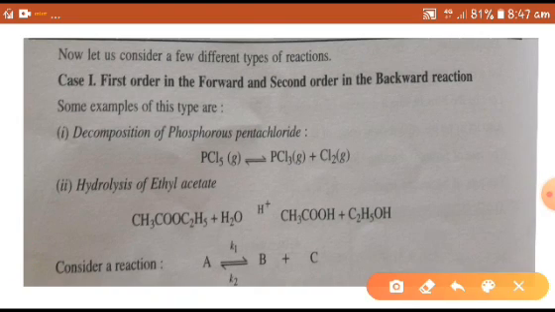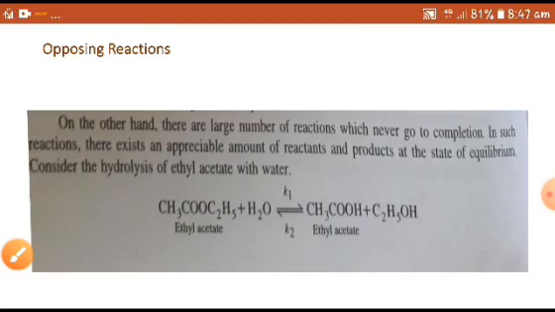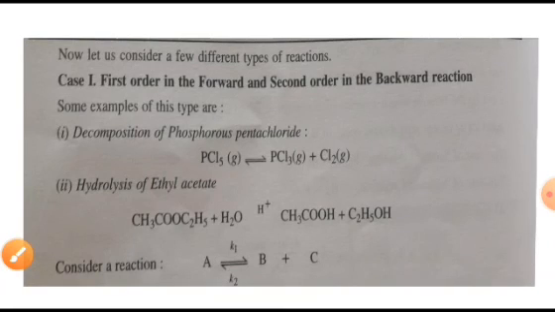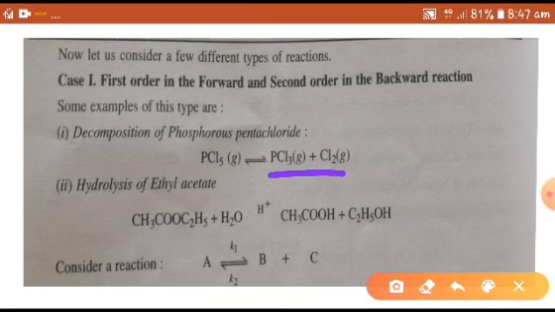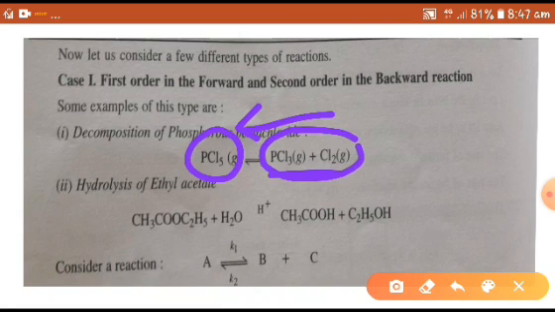If we take the decomposition of phosphorus pentachloride, it is first order with respect to the forward reaction and second order with respect to the backward reaction, because in the slow step two molecules participate. In the forward reaction the rate depends upon one concentration term, and in the backward reaction the rate depends upon two concentration terms of the reactants.